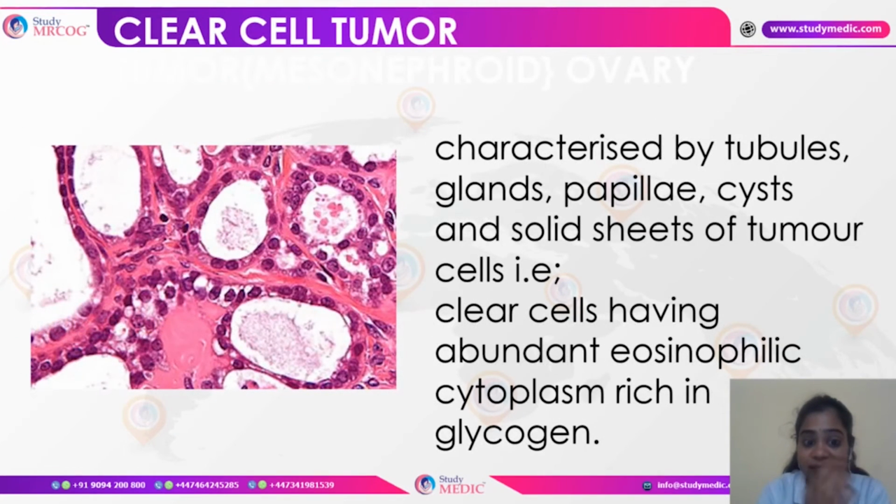Next one is the clear cell tumor. As you can clearly see, here we have some tubules or glandular papillae, cysts, and solid sheets of tumor cells. Clear cells have eosinophilic cytoplasm which is rich in glycogen. So this histological appearance is very clear that this belongs to a clear cell tumor. As you can see, the cytoplasm here is very clear, and it has abundant glycogen. Because of the pink stain, it is eosinophilic rich cytoplasm.